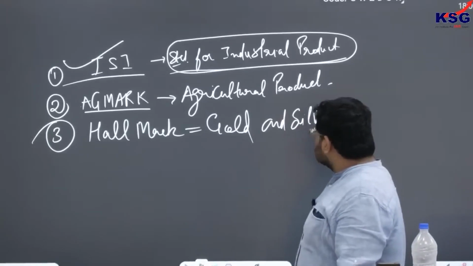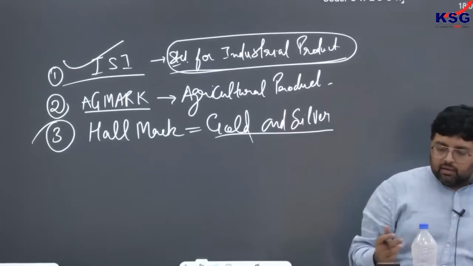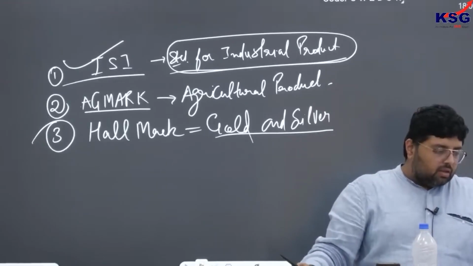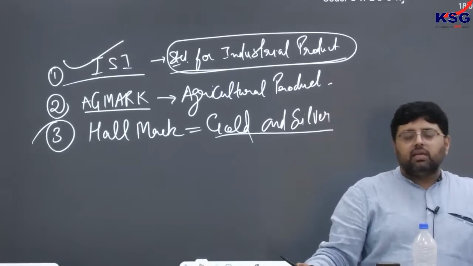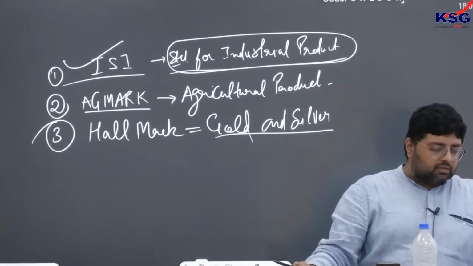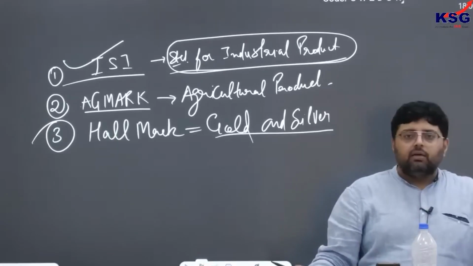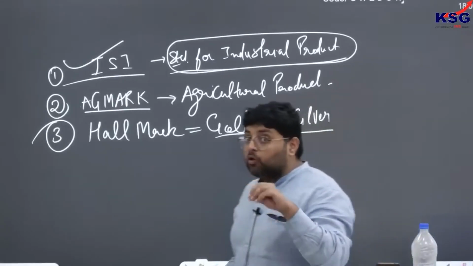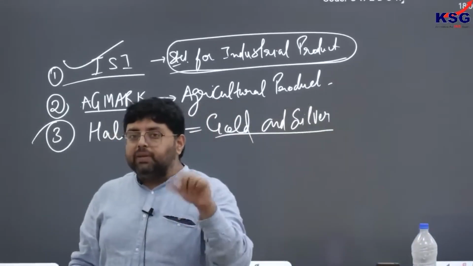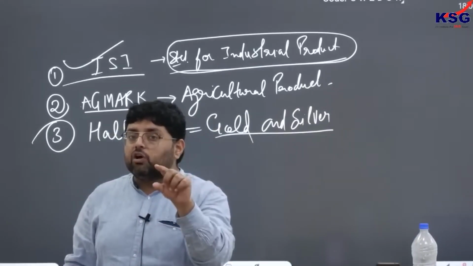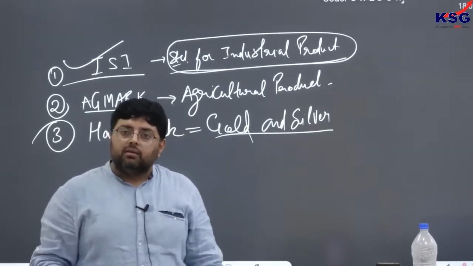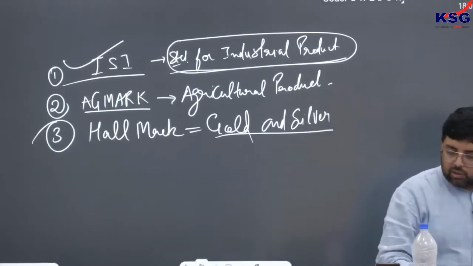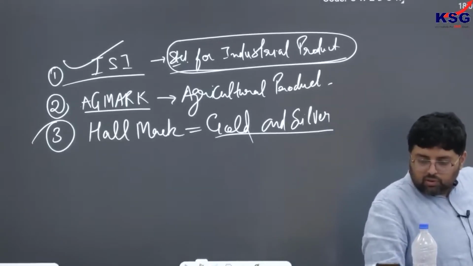So ultimately, if these standards are not there, everyone can make a fool of you. Next, similarly, there is the Indian organic product mark, Jaivik Bharat. We have already covered that it is NPOP or PGS. That is also a standard, because NPOP is a pure organic product. In PGS you will find some traces of chemical fertilizers, because of its procedure. Clear? So this is what you have to understand.